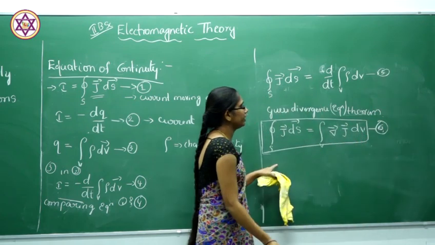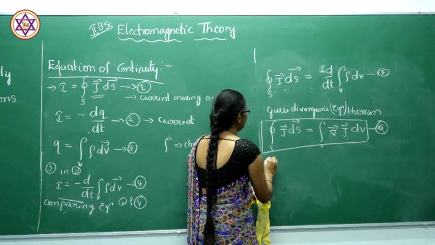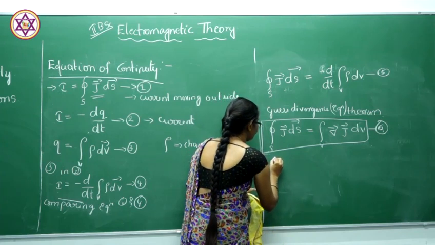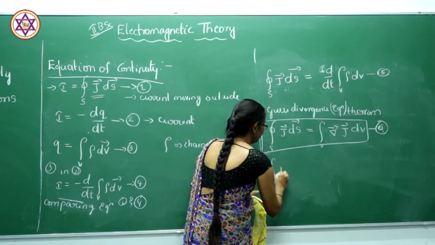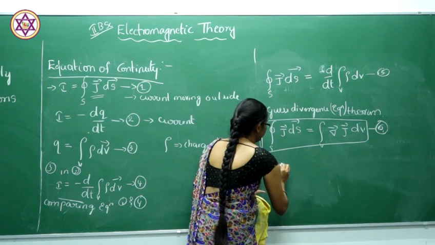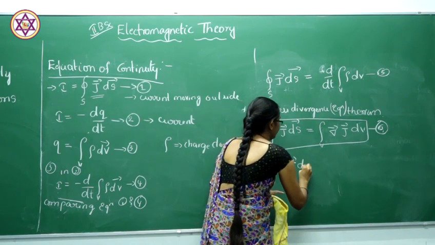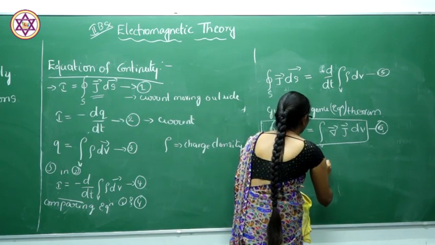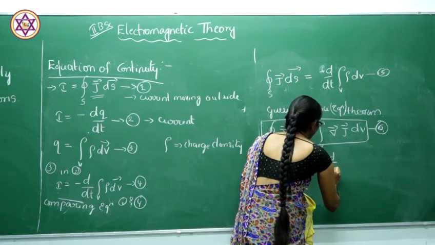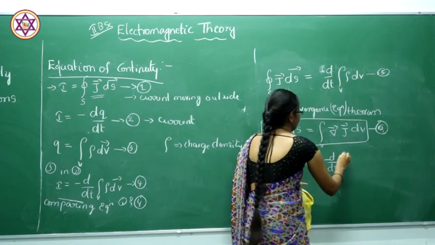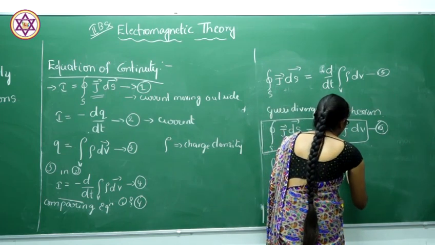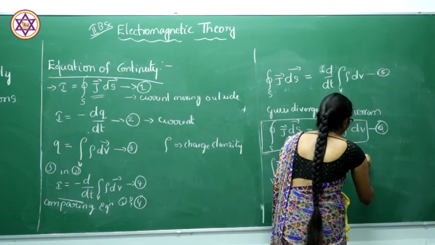By substituting equation 6 in 5, it becomes the volume integral of divergence of J equal to minus d by dt of the volume integral of rho dV.